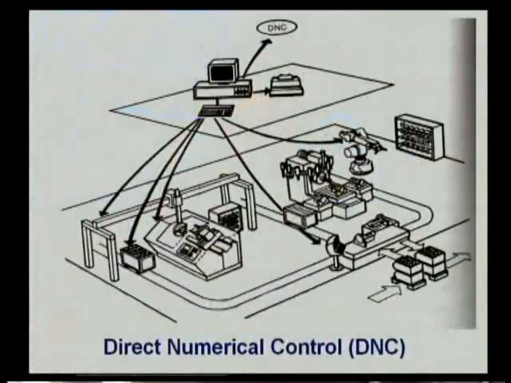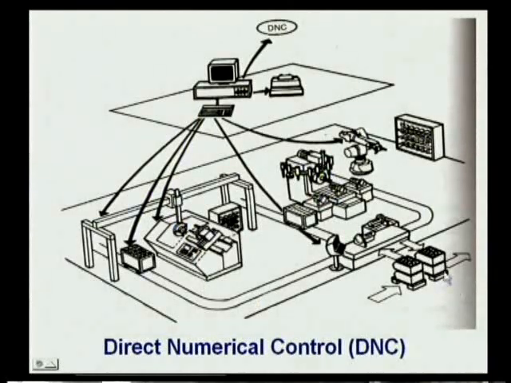This problem can be prevented by using DNC. Now we will see how these DNCs are linked to CNC through a server. Here this is a direct numeric control machine, a DNC, and there are a number of CNCs. These CNCs may be of different types, and are interconnected to the server. This is a server and we are calling this combination a DNC.